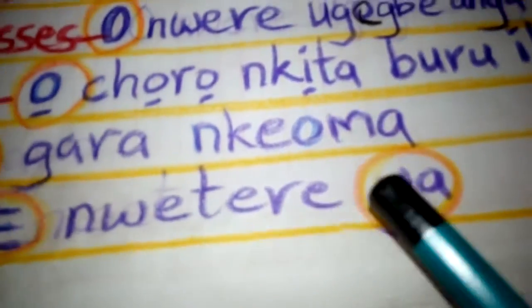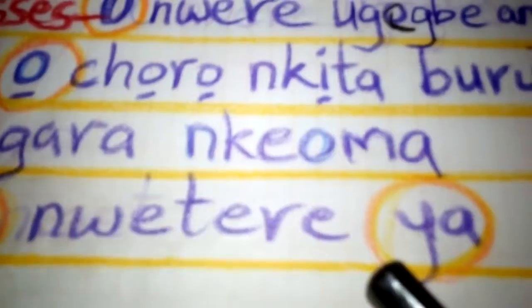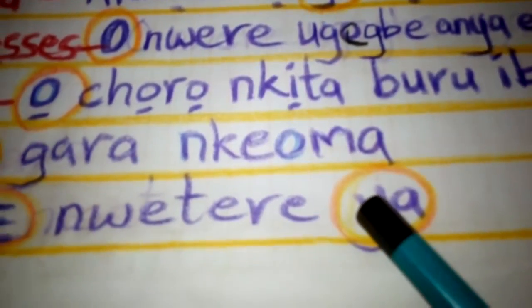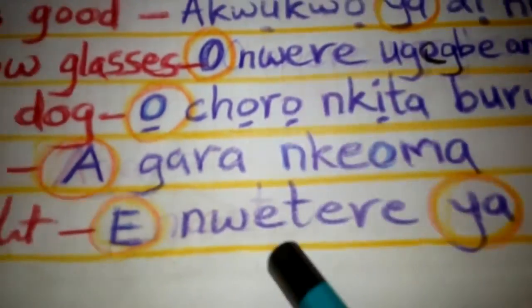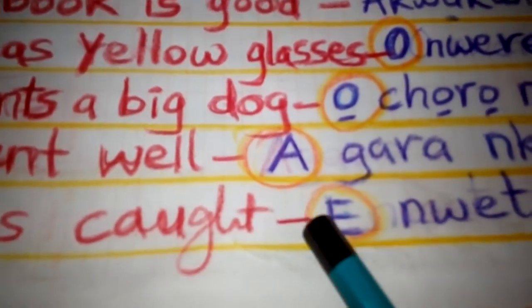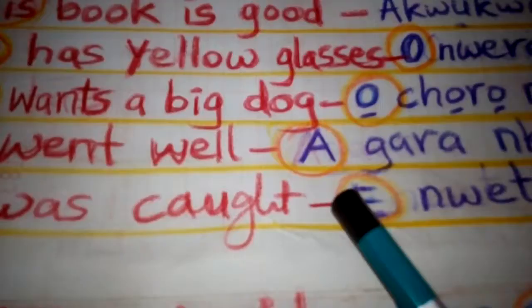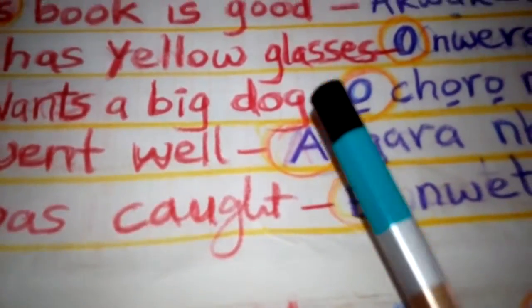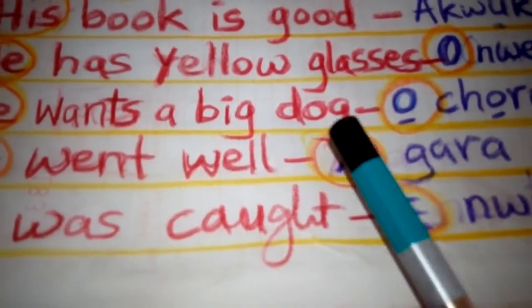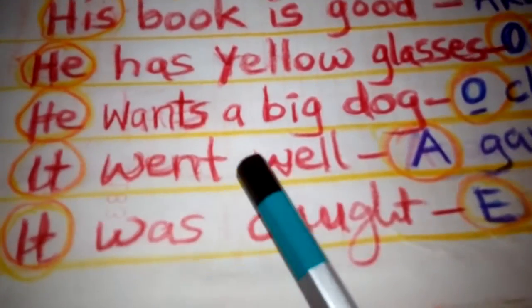Enwetara ya. Ya is a singular pronoun. But they are not having plural. They don't have plural because they are just there, as passive.